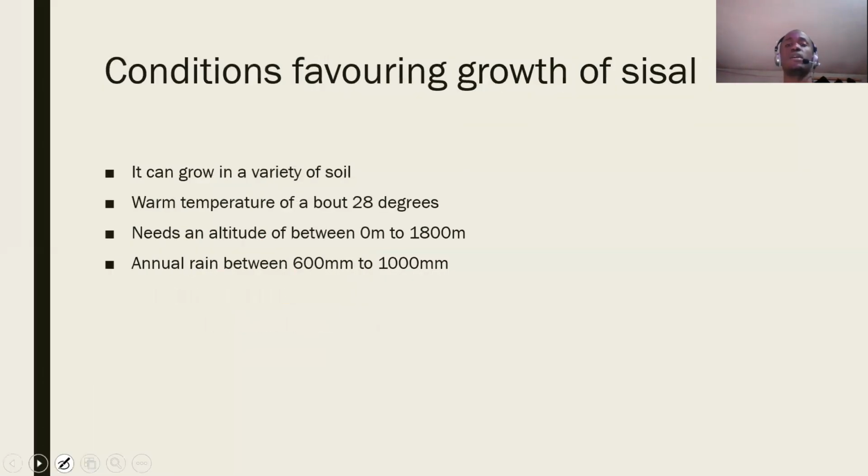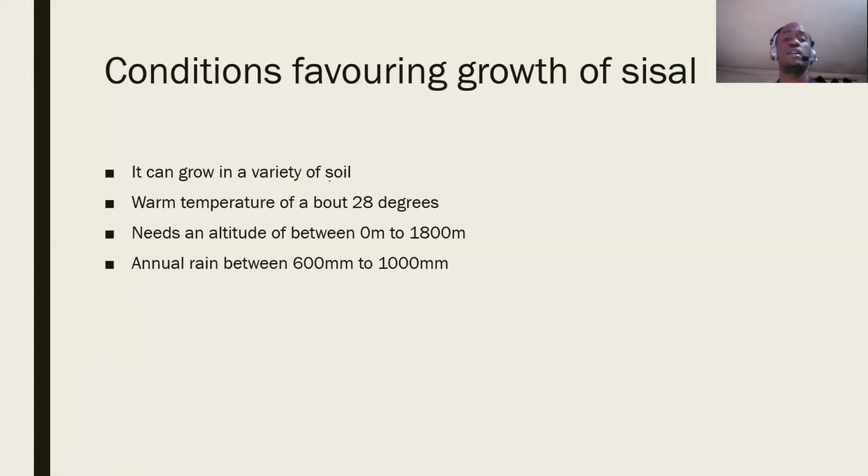Moving forward, we now look at the conditions favoring the growth of sisal. What are some of the conditions which favor the growth of sisal? Number 1, this is a crop which can grow in a variety of soil. It does not choose the type of soil. For example, tea grows well in black cotton soil.